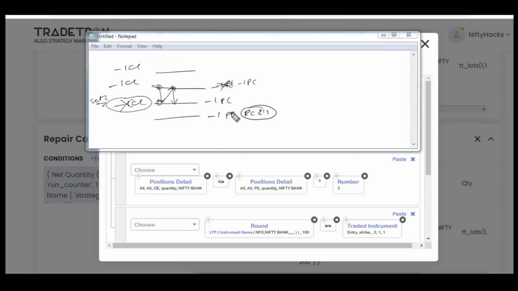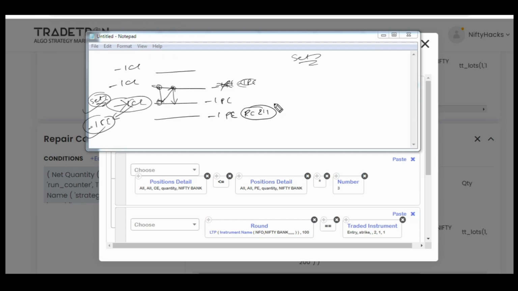So this leg is already open. Now suppose the market again came down, so we'll again exit this put and we'll again enter in this call via another set, because set 2 is already used, because RC211 is already there. So we will enter in some other set, suppose via set 3 we have entered.